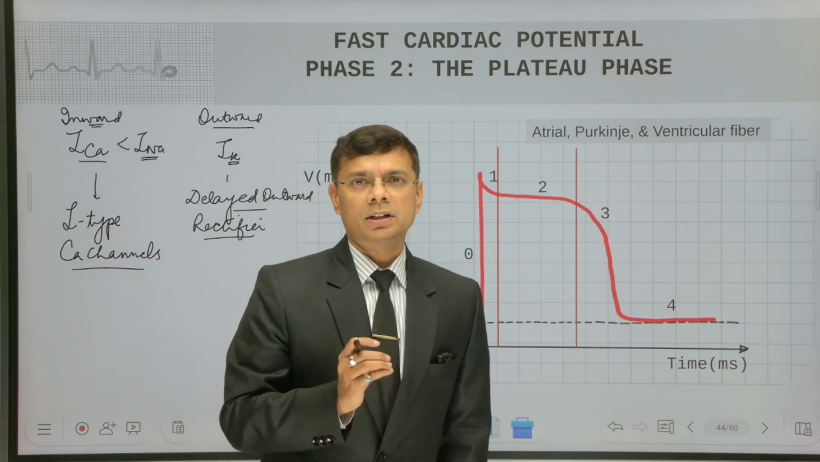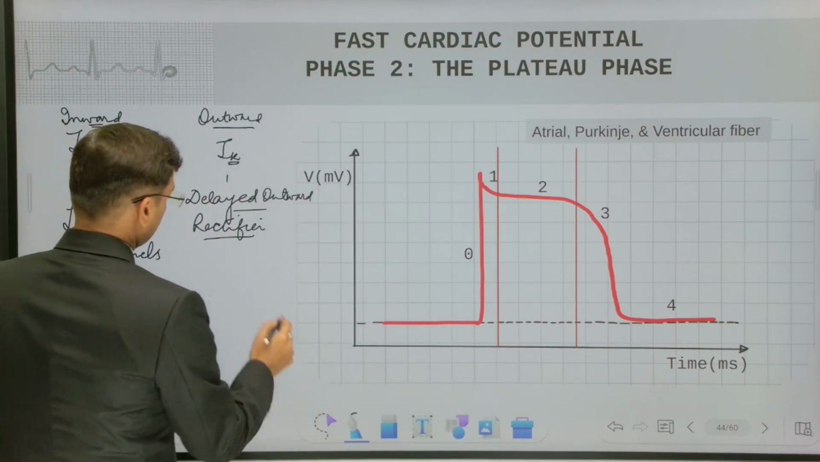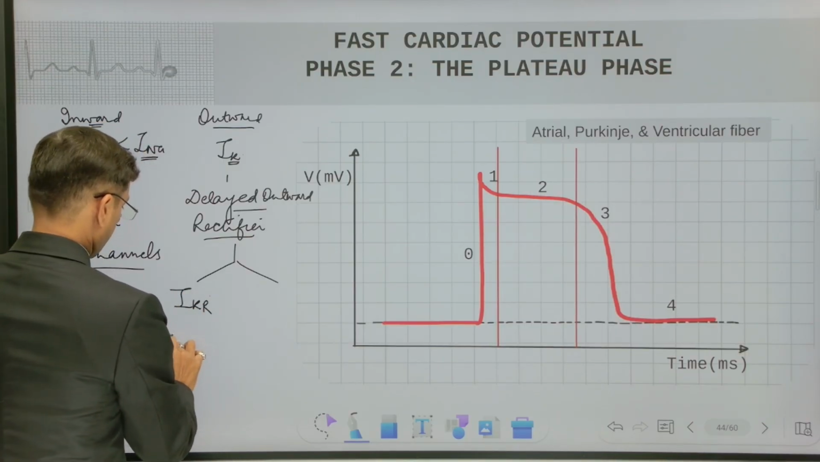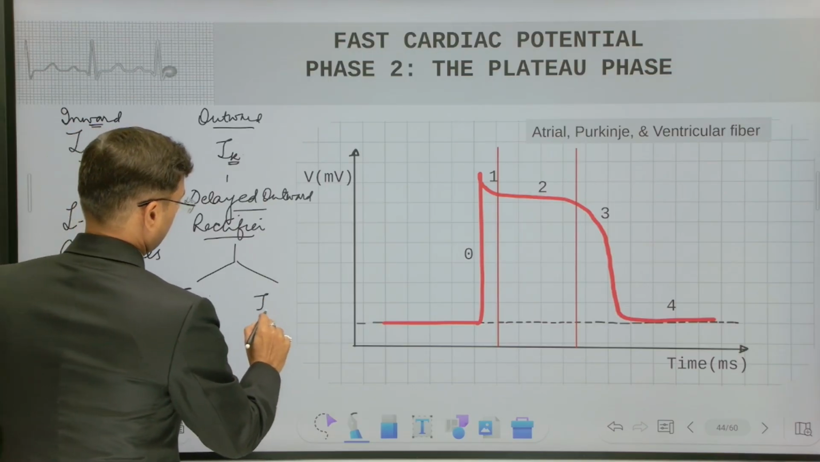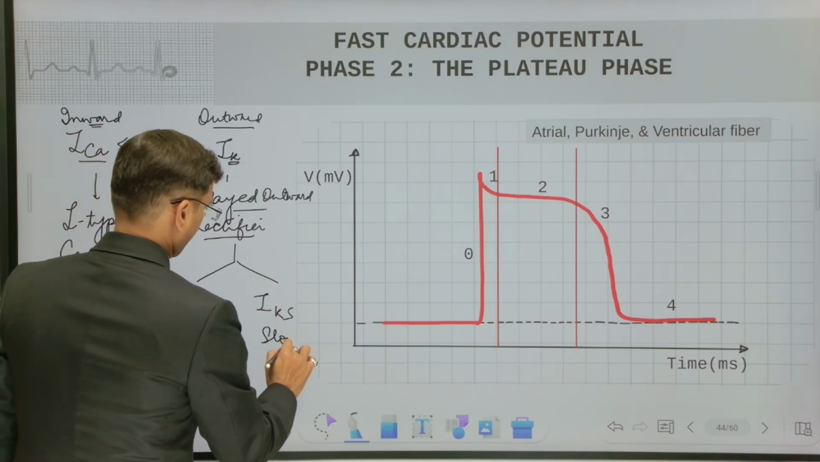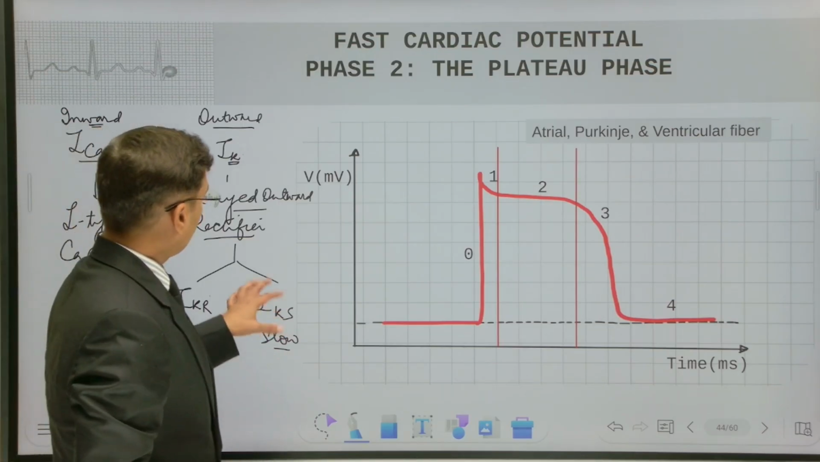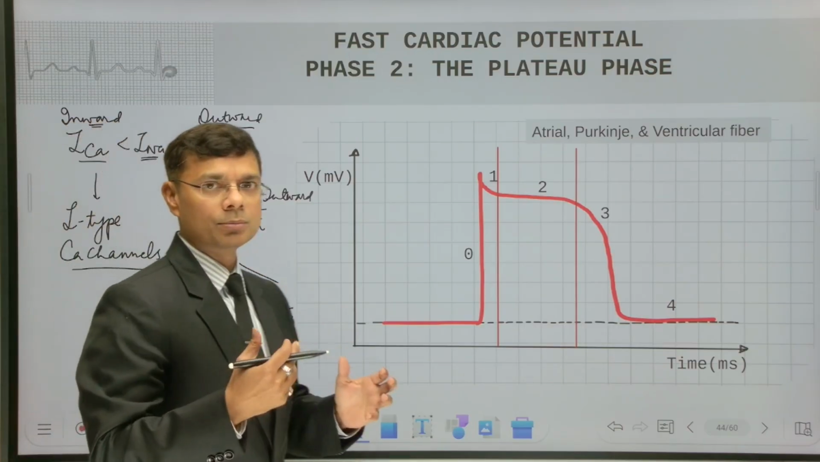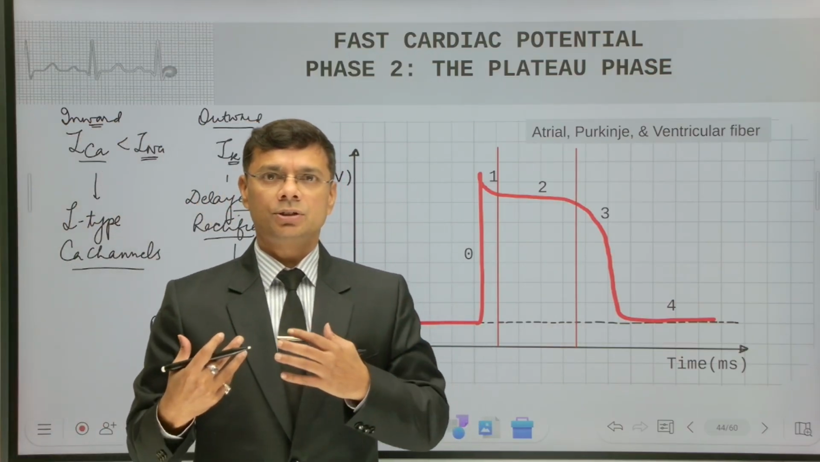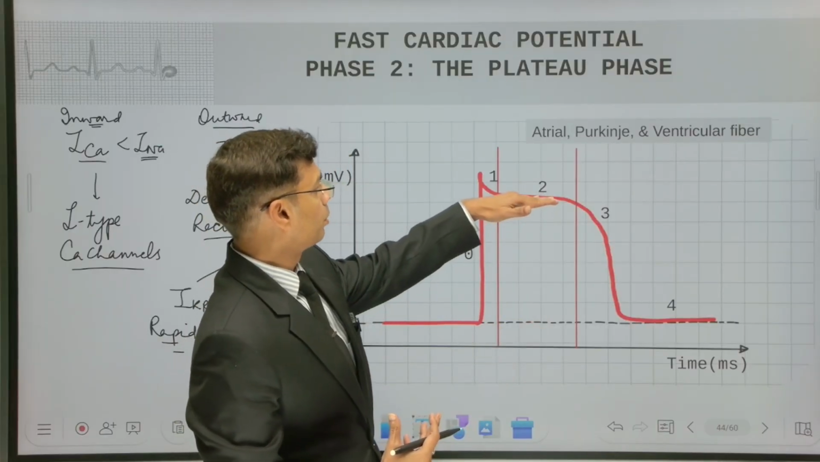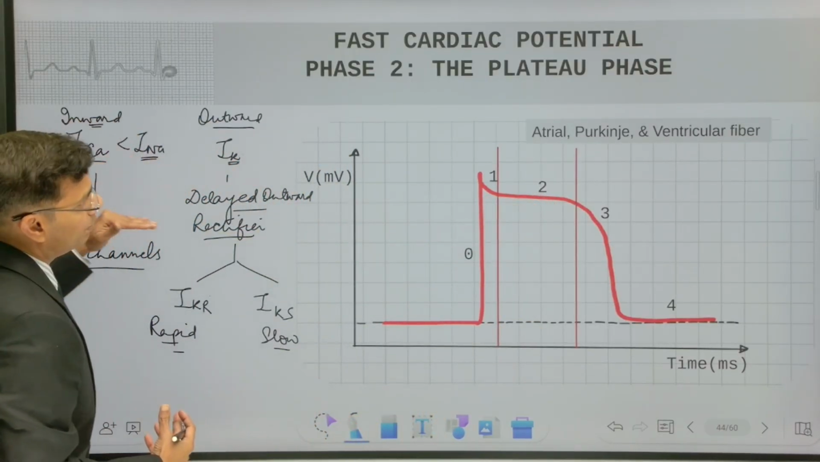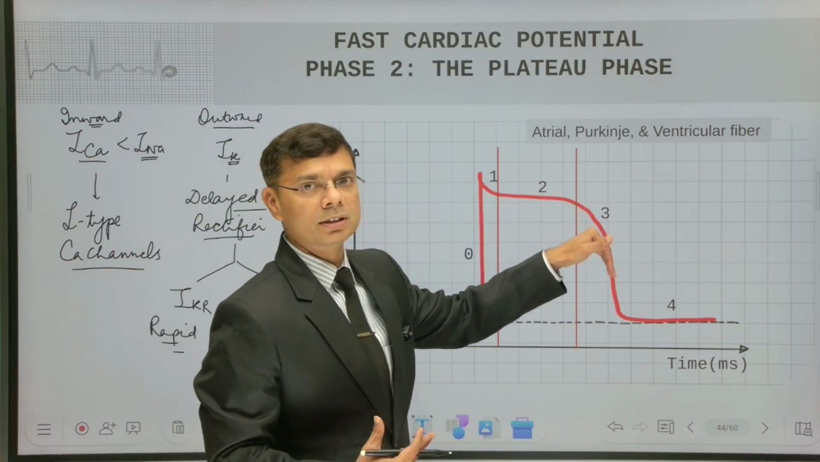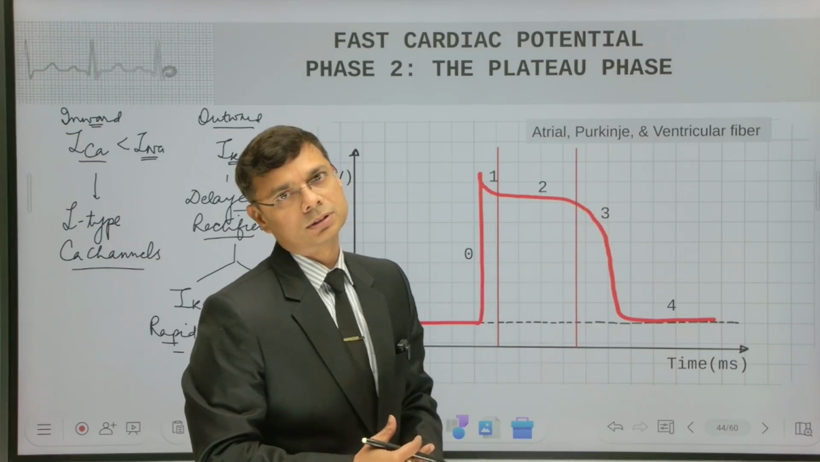Even this current is also of two varieties: one, the rapid component, and another is the slow component. As we have already known, these are again slow channels, very slow channels, so they are taking time to open. So potassium current is gradually increasing. During this phase, potassium current is about the same as the calcium current. So this is phase 0. But later on, this potassium current will continue and leads to phase 3 of the cardiac potential.